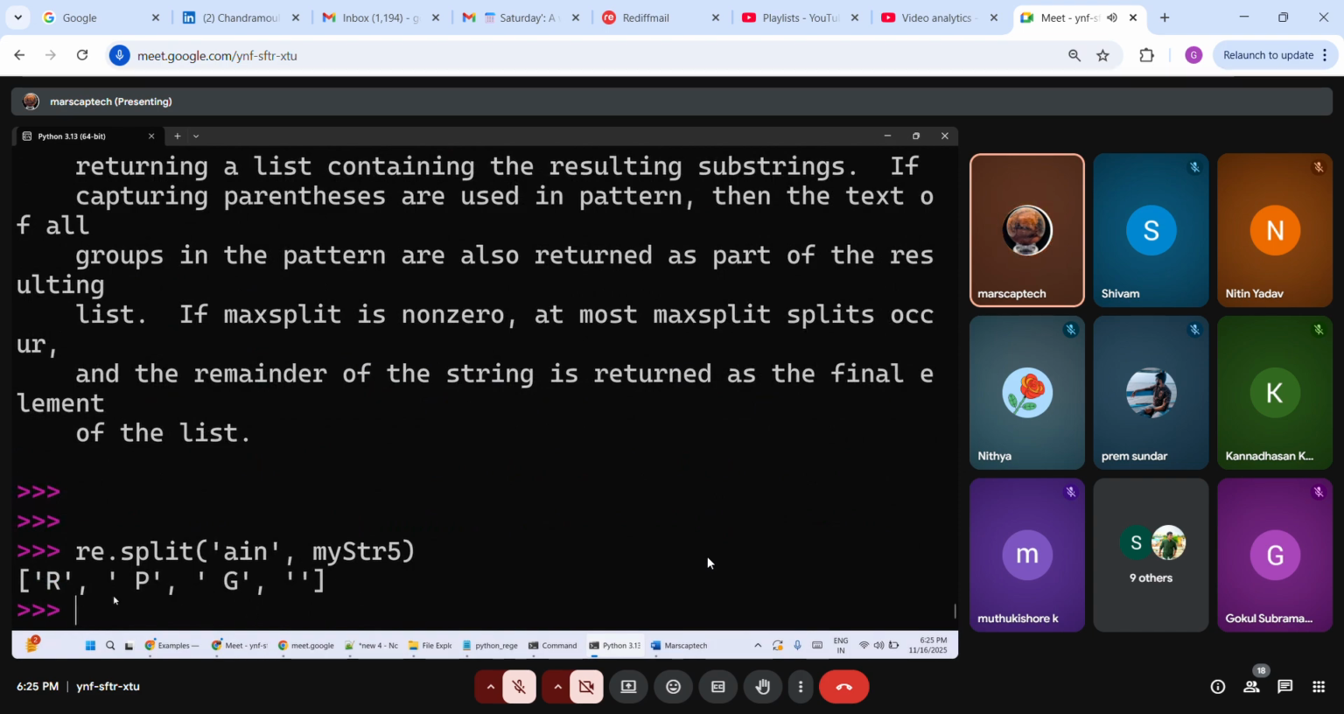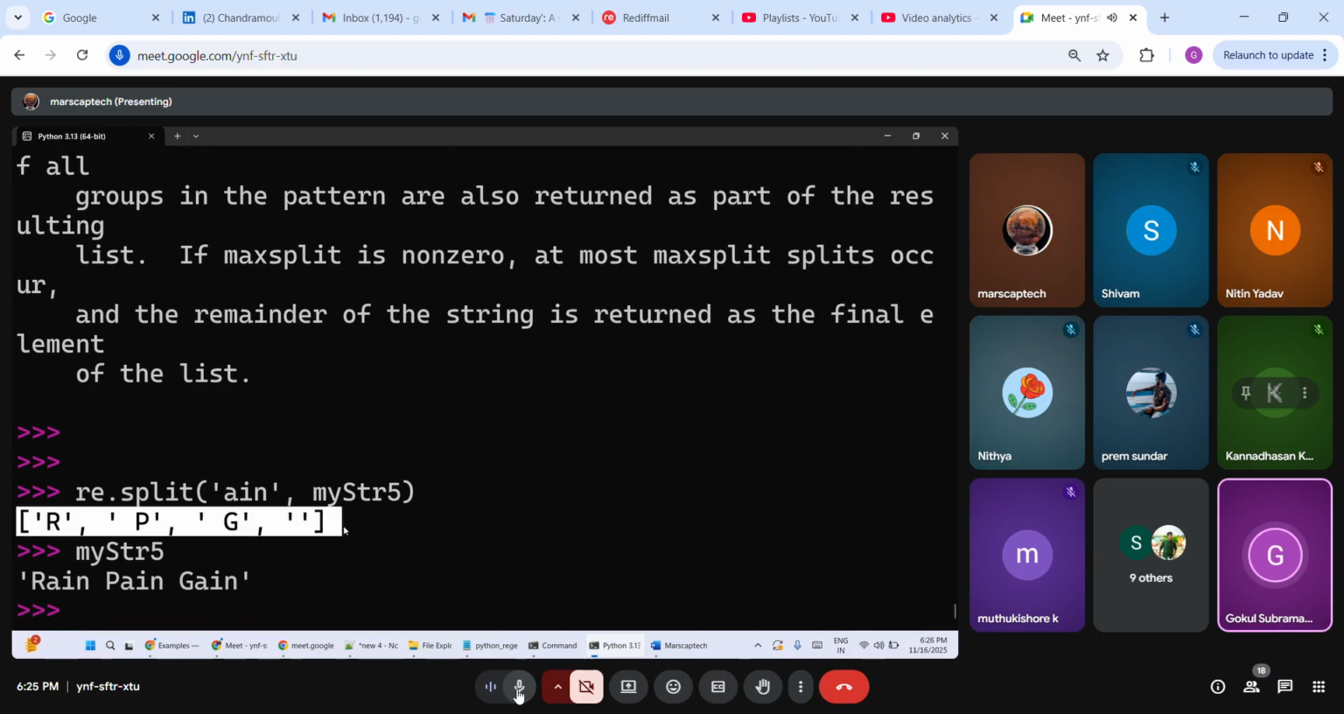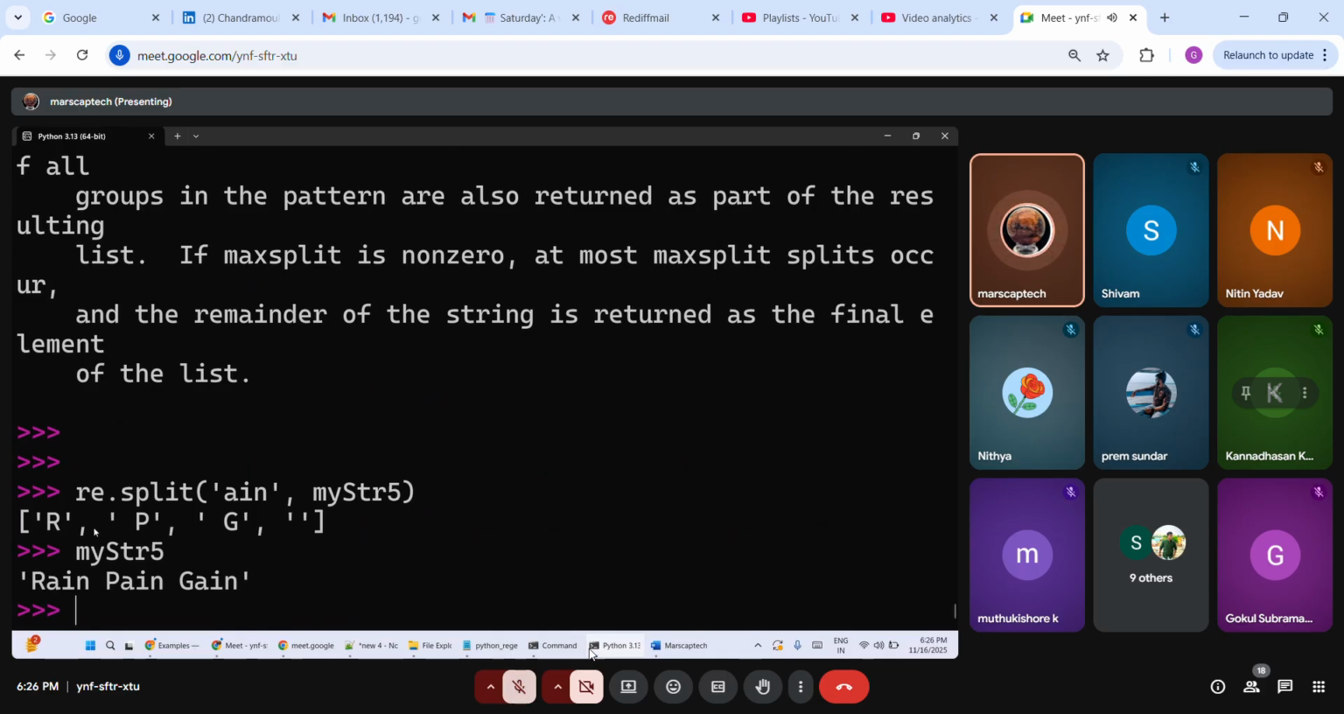Look at MyStr5. It is rain, pain, gain. You split it based on this. So yen: R is on the left side, and space P is on the other side. Then this ain, and space G on the other side. Re dot split will return you a list only. Groups will give you a tuple. Find all will give you a list.